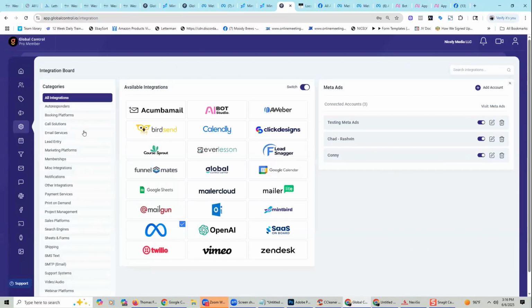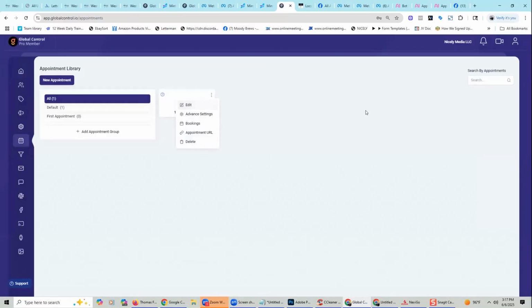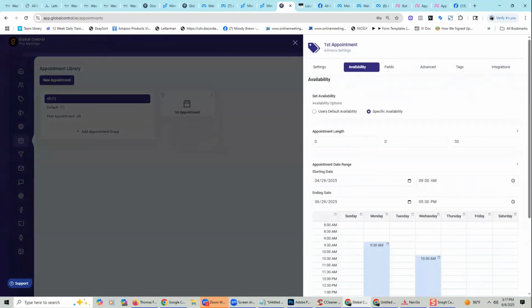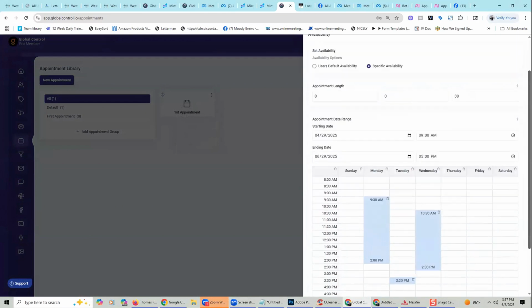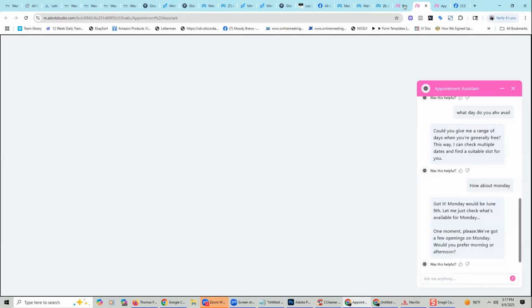So let's come over here now, and we're at the infant stages of this, but here's the appointment it's talking to. And if I click on advanced settings, look at this here, guys. Advanced settings, availability. Okay, so I do have something available Monday. This is how you set up your availability. You can do it per user too. But let's see what it says. We've got a few openings on Monday. Would you prefer morning or afternoon?